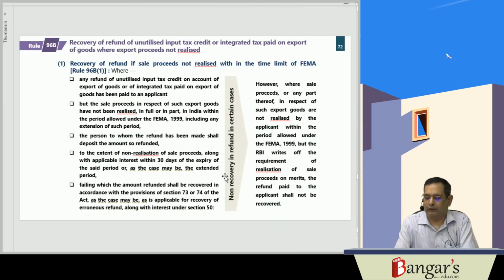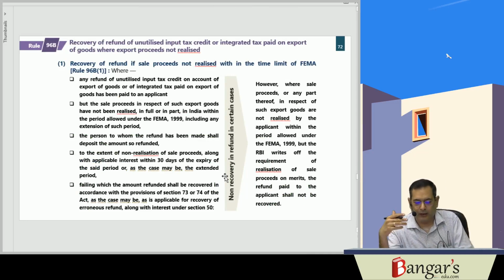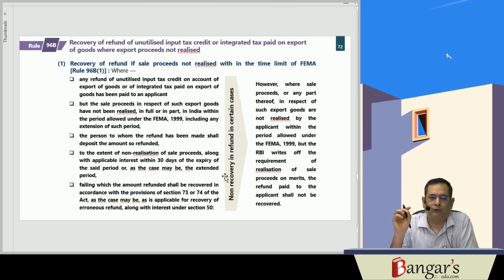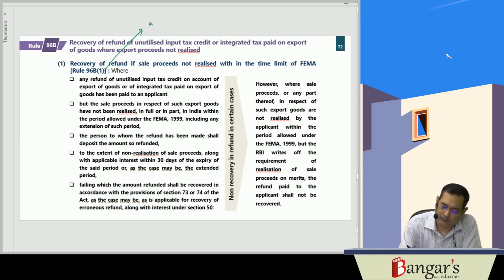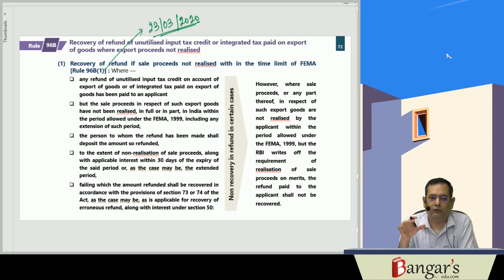Then Rule 96B has been inserted, which provides for what? Recovery of the refund of unutilized input tax credit of the integrated tax paid on export of goods in case the export proceeds have not been realized. This has also been introduced with effect from 23/3/2020. Though in statutory provisions as such no restriction has been provided, now they have provided it by way of rules.